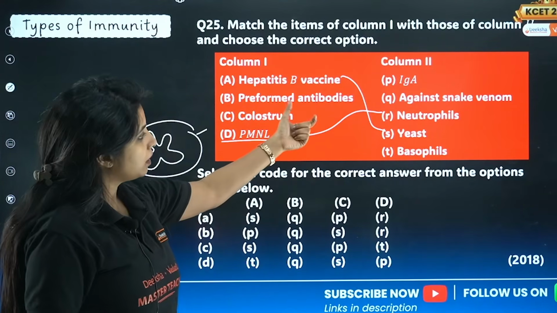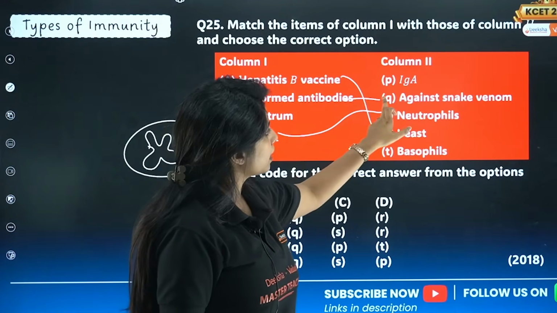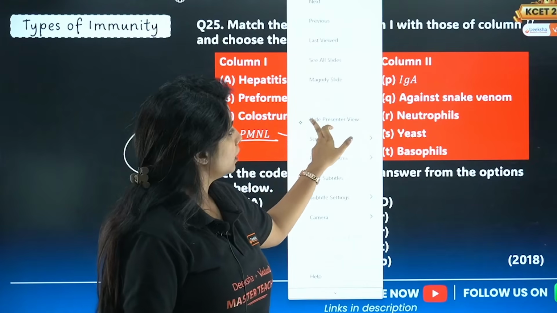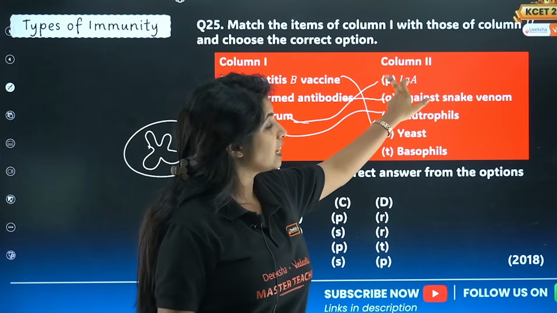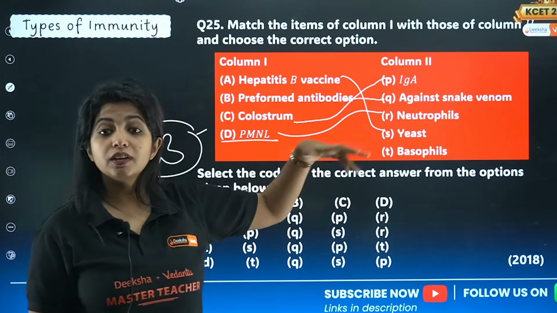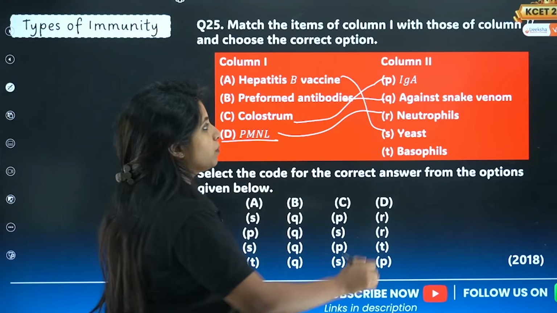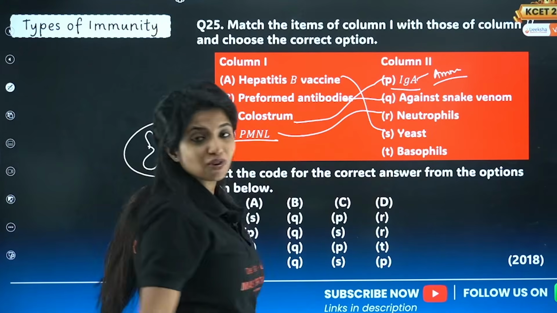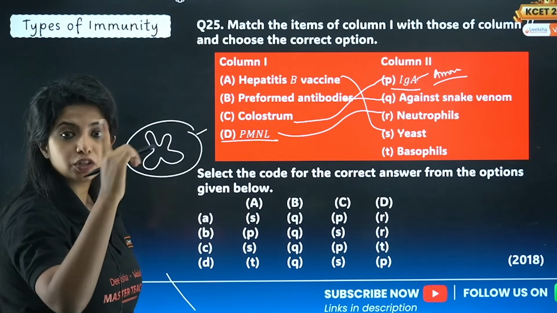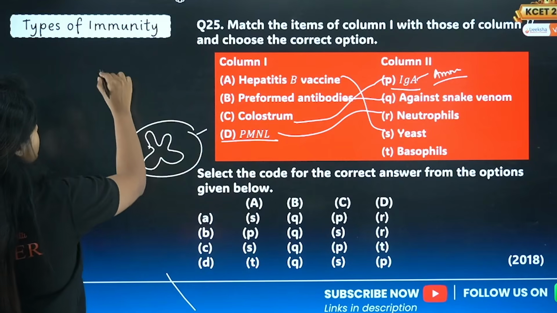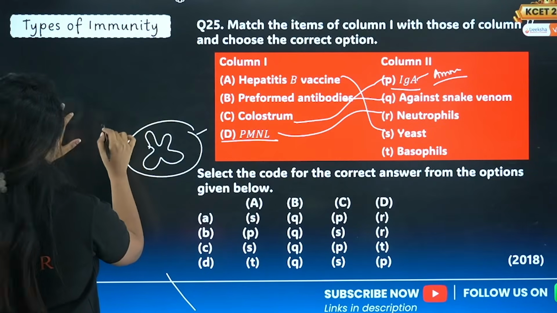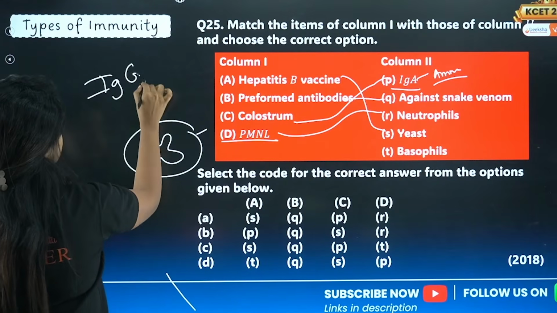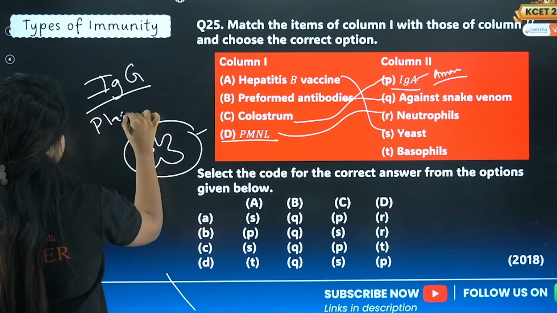Now preformed antibodies are given against snake venom. Yes. Colostrum is the first milk which contains IgA. You give immunity to the baby with the help of antibodies. IgA for Amma, you can remember like that. Can you tell me what is the first antibody which is transferred from the mother to the child? It is not IgA, it is IgG. The first antibody transferred from the mother to the child is IgG, through the placenta.